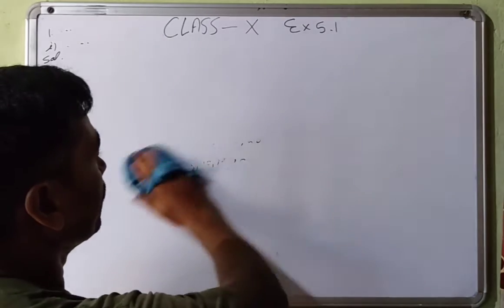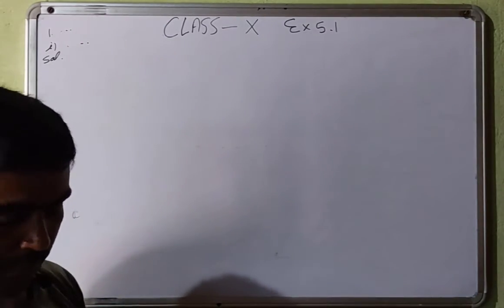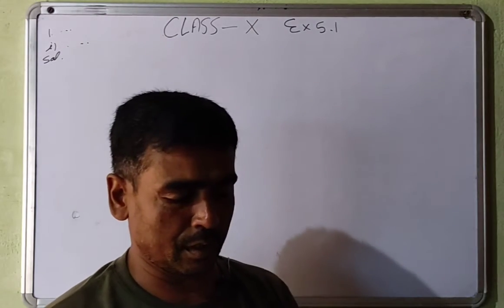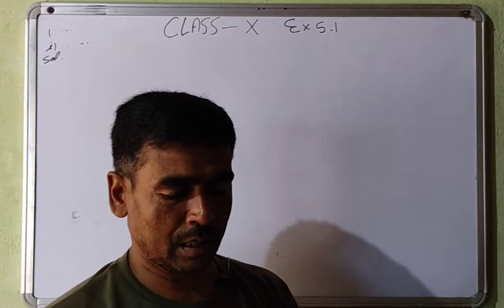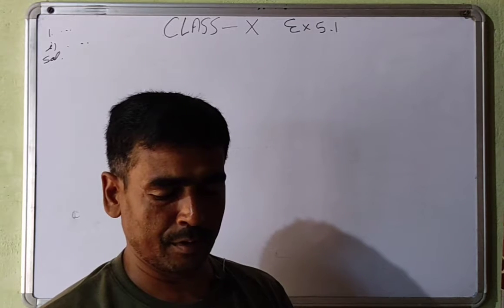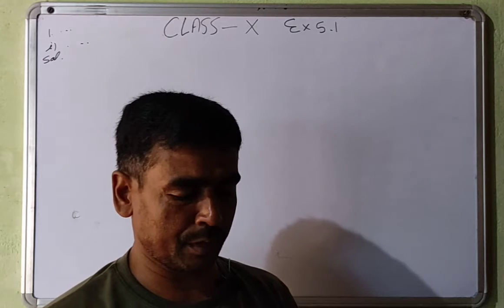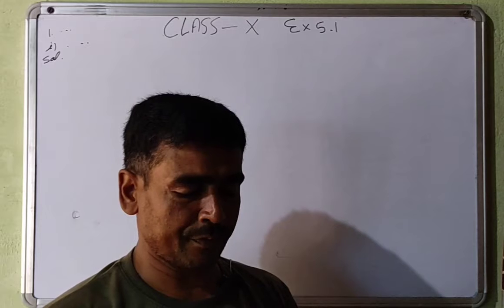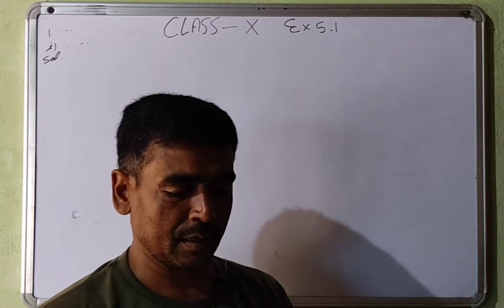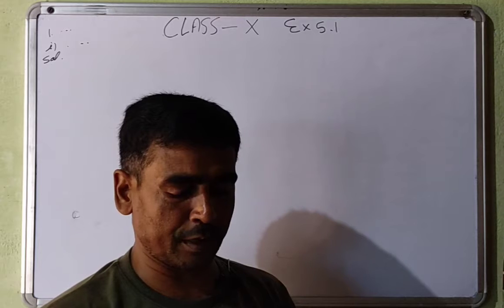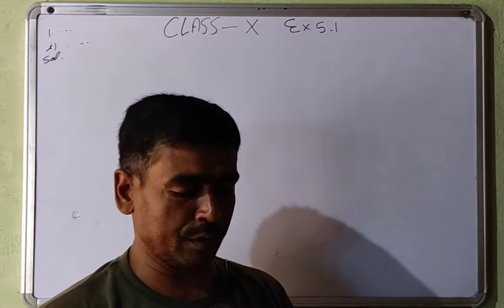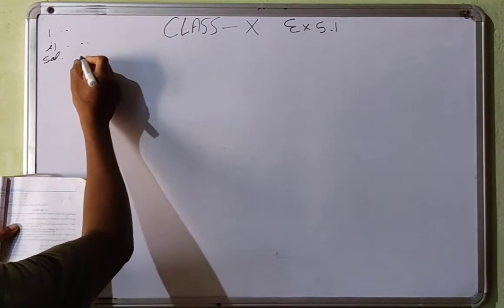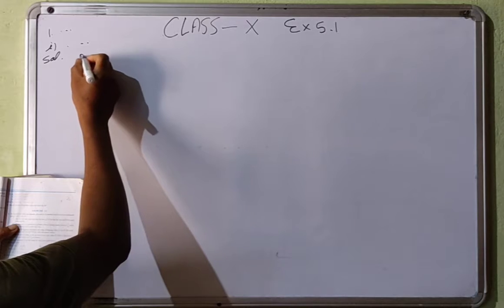And then we will see now exercise 5.1. First question: in which of the following situations does the list of numbers involved make an arithmetic progression, and why? The taxi fare after each kilometer, when the fare is rupees 15 for the first kilometer and rupees 8 for each additional kilometer.